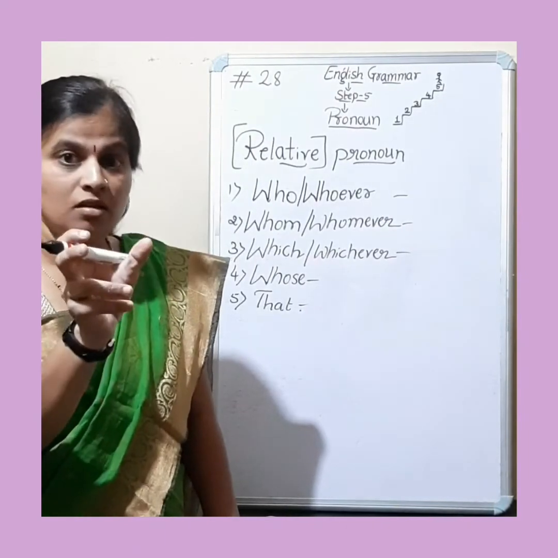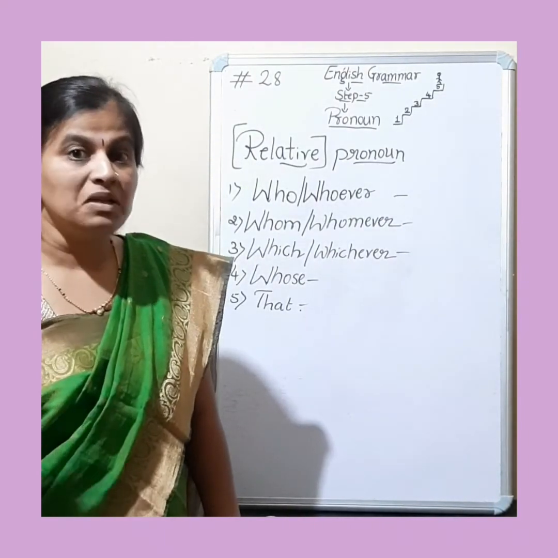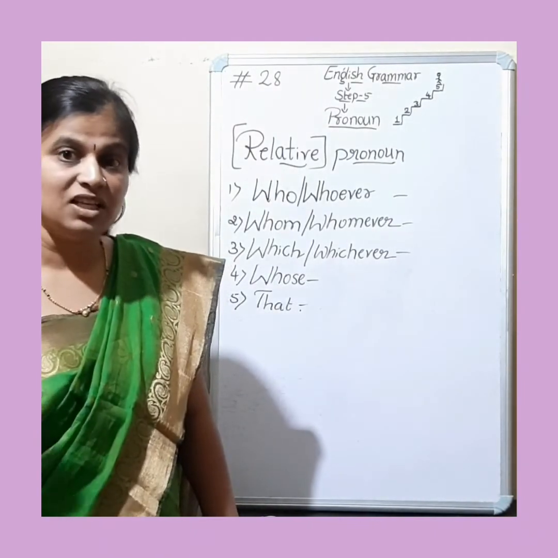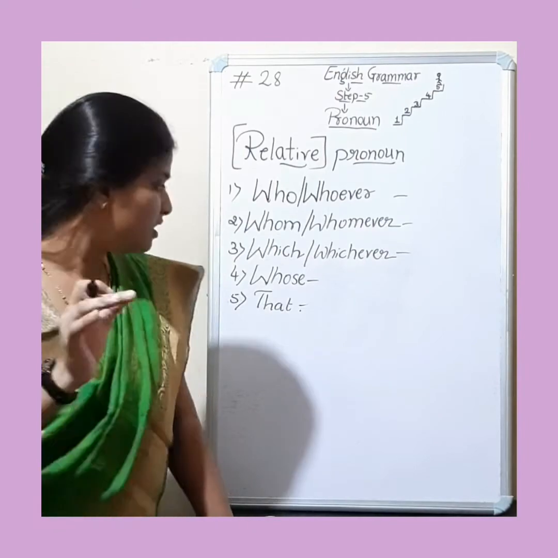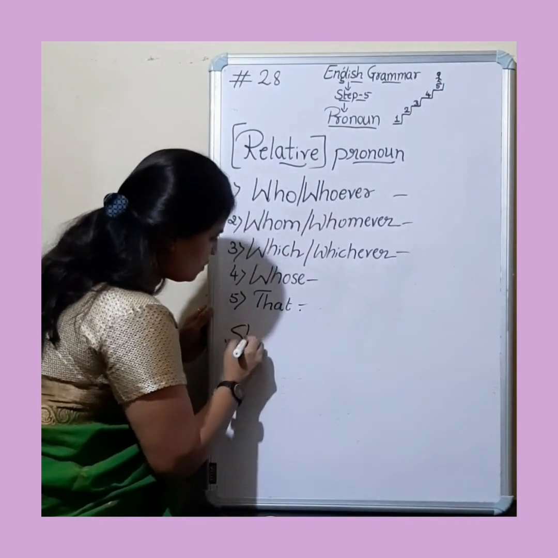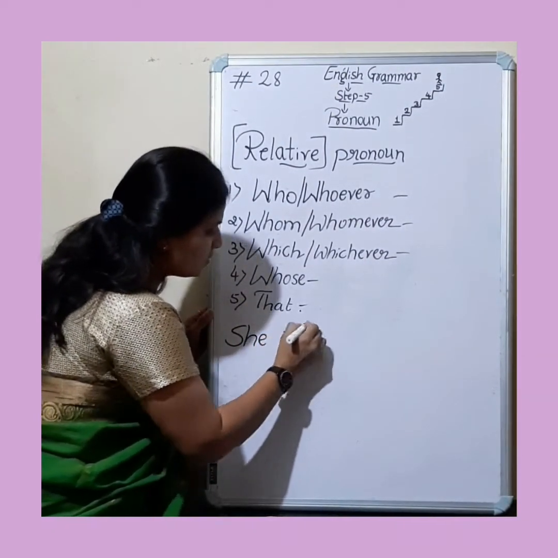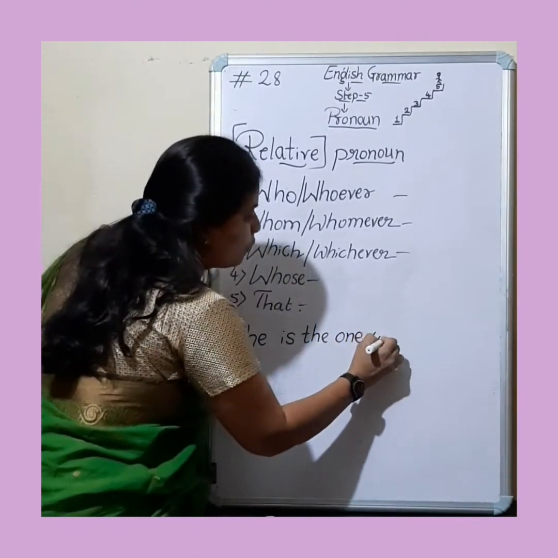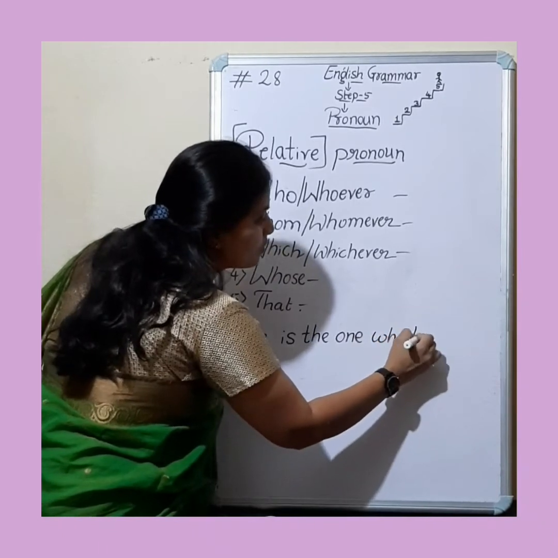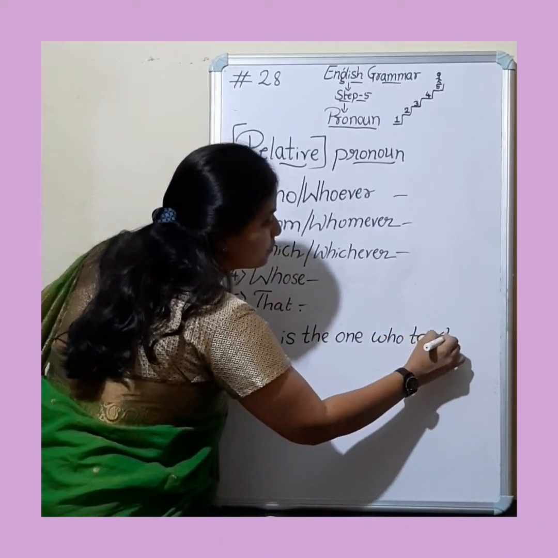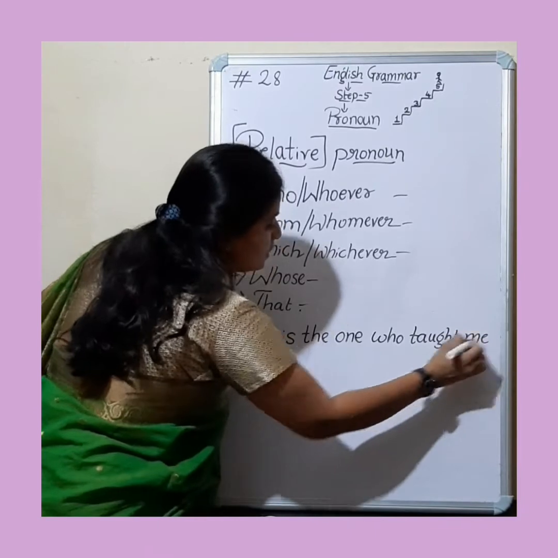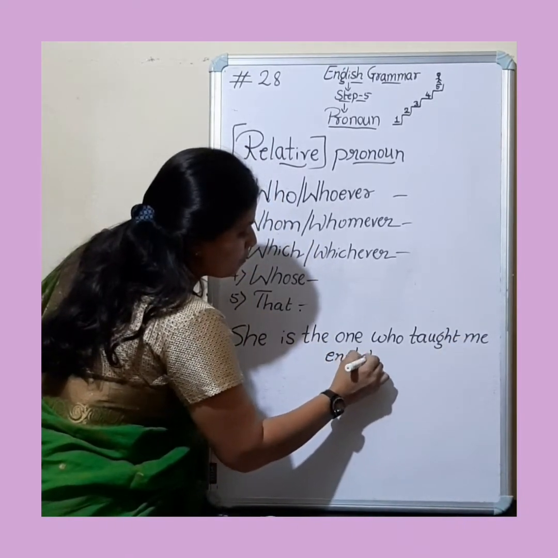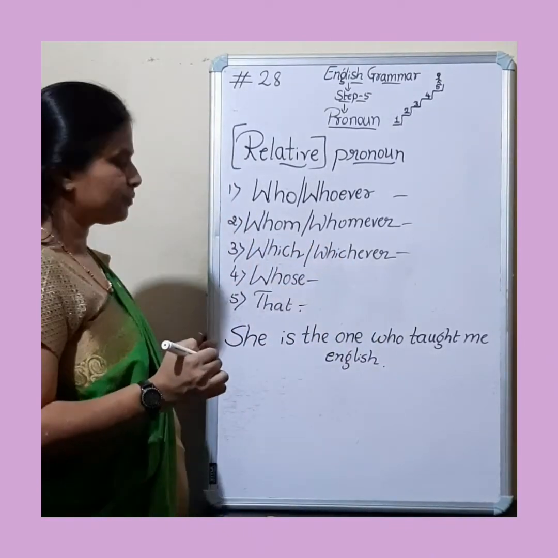She is the one who taught me English. Okay, she is the one who taught me English. Now you just see here in the sentence, she is the one who taught me English.